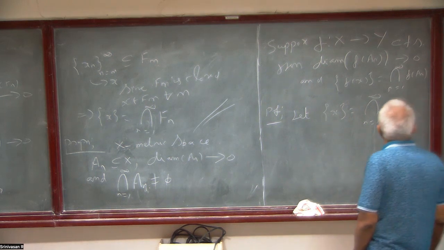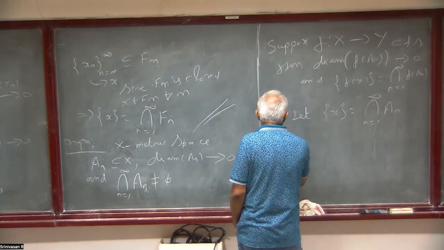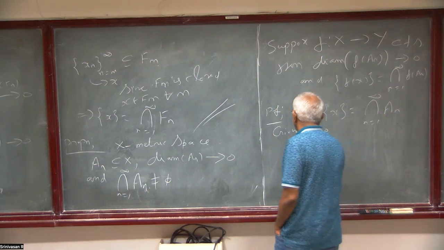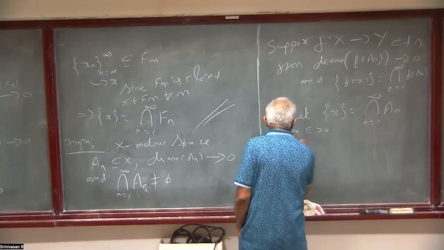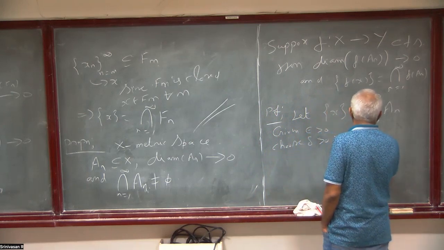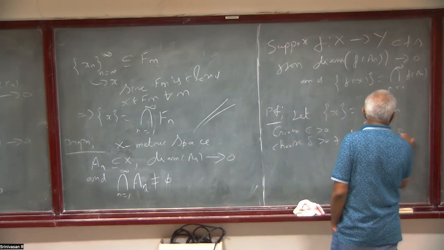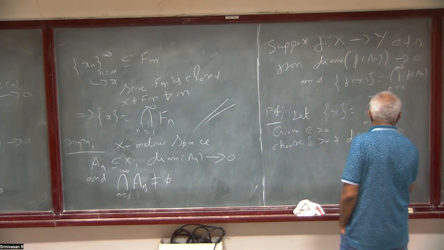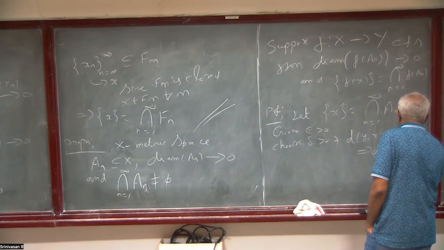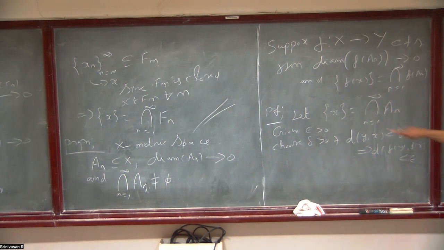Now, since f is continuous, for some arbitrary epsilon greater than 0, choose delta greater than 0 such that d(y,x) less than delta implies d(f(y), f(x)) less than epsilon. We are using the continuity at x.